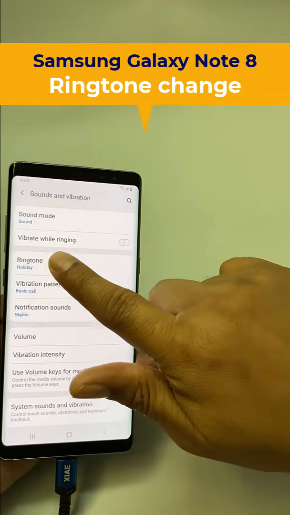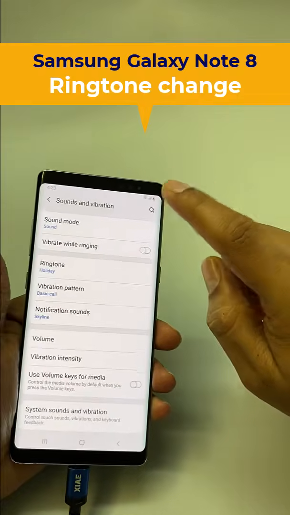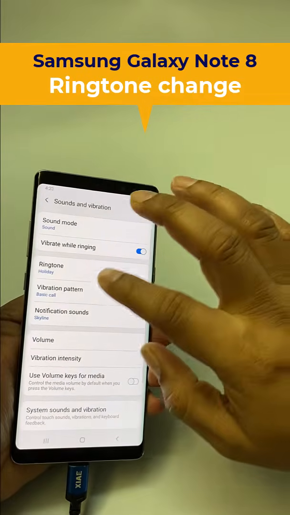Even you can pick vibration mode when it's ringing, so in that case the phone would vibrate when it rings. So that's it.